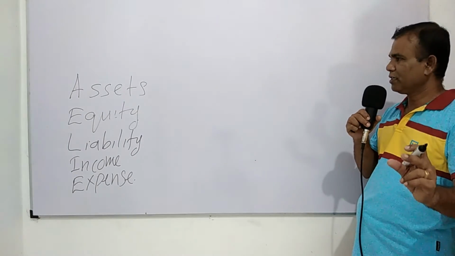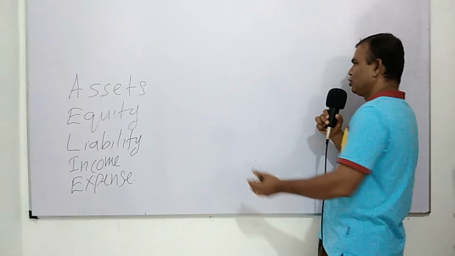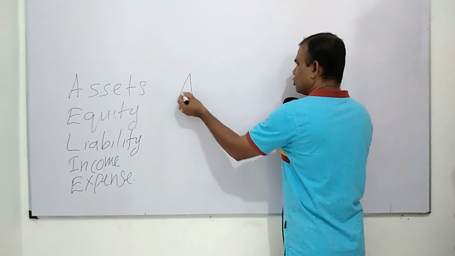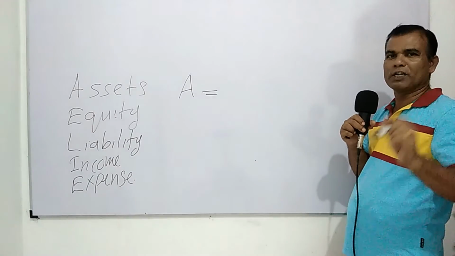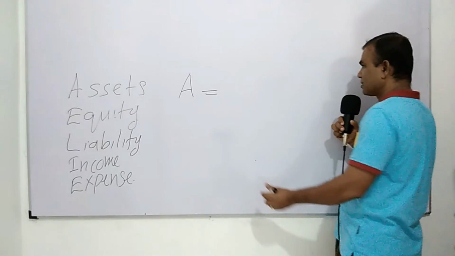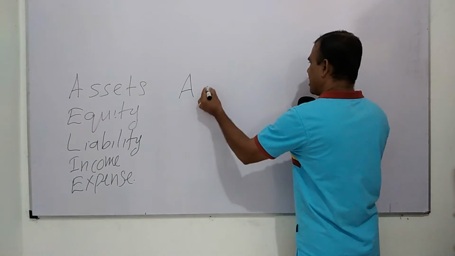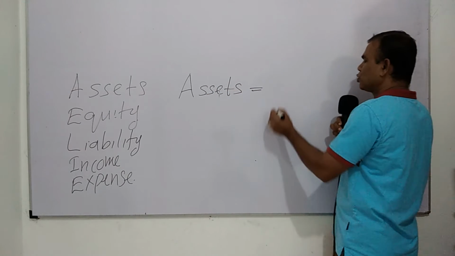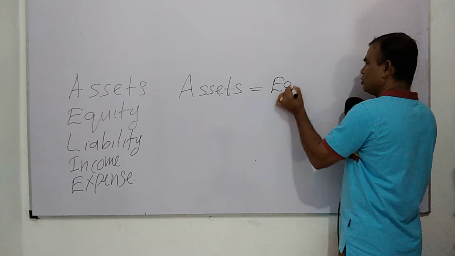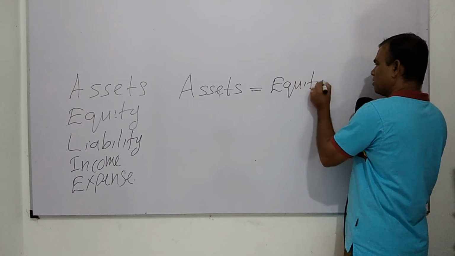If you start the business, you should have some assets, which means your ownership. That is assets. And then you should have some equity.